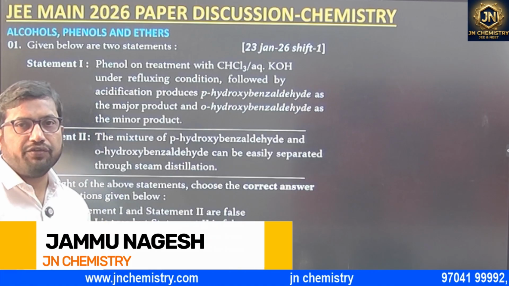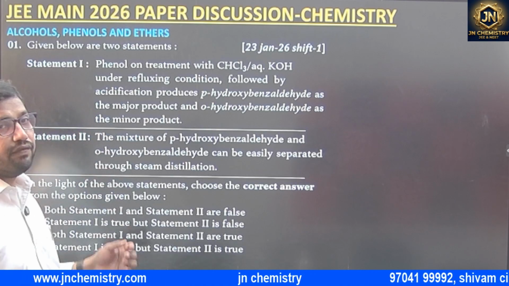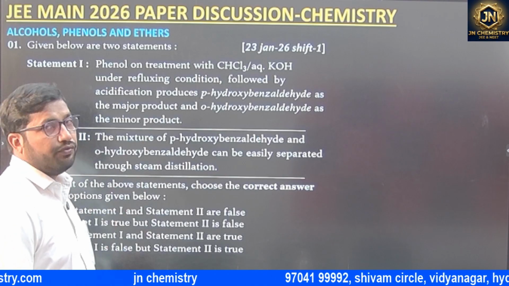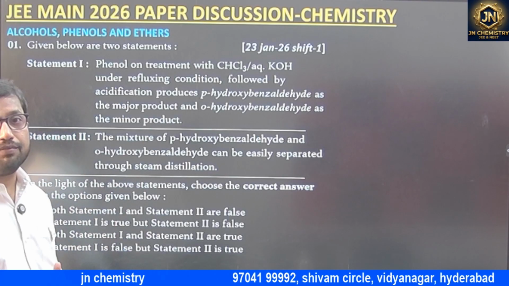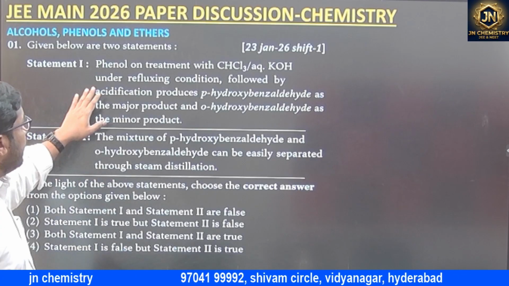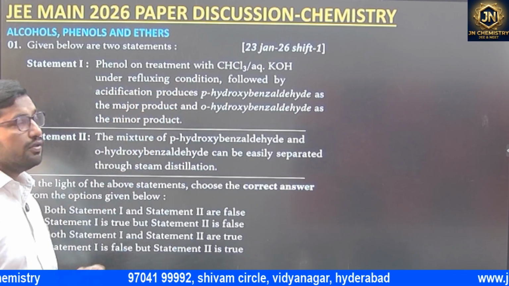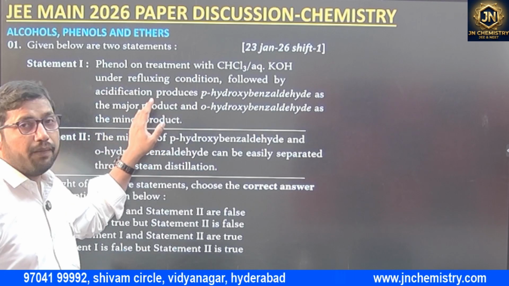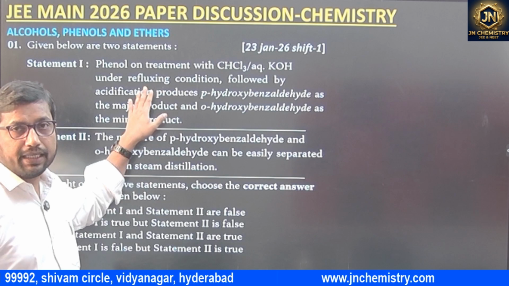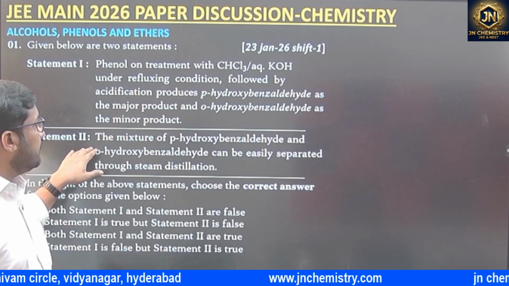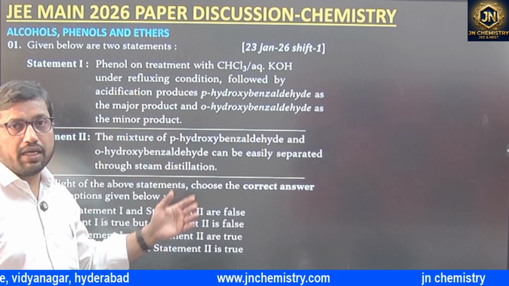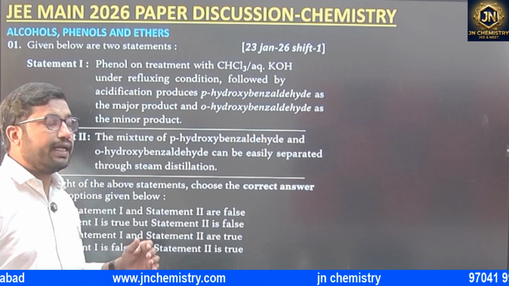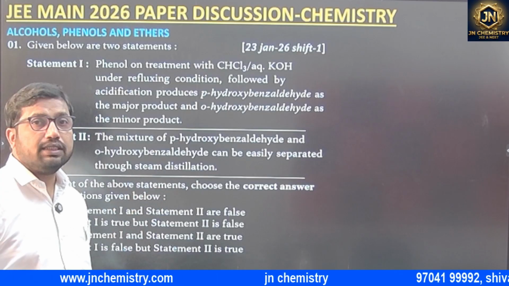So, JEE Mains January 2026, from alcohols, phenols and ethers, the questions which I am going to discuss right now. Question number 1 is a statement type of question. Phenol on treating with chloroform in presence of base, obviously this is a Reimer-Tiemann reaction. Statement 1 says para product is major, and statement 2 says the mixture of ortho-hydroxybenzaldehyde (ortho-salicylaldehyde) and para-salicylaldehyde can be separated by steam distillation.